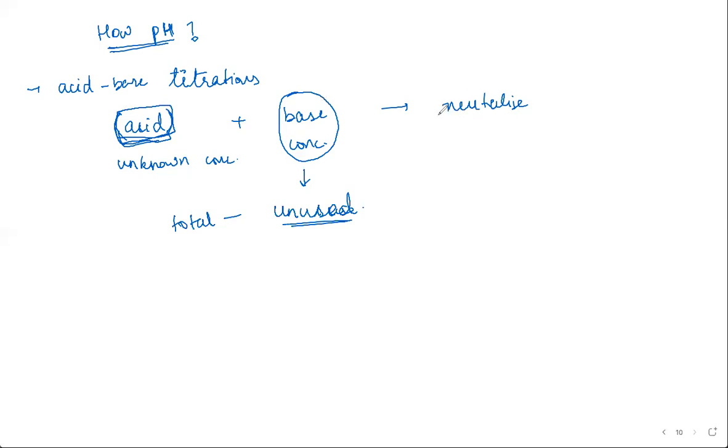Now, how do you know when neutralization would happen? This is where your indicator comes into the picture. Normally in the laboratory at school age, we've used phenolphthalein. Depending on which titration you're doing, it either goes from colorless to pink, or suddenly you will find the appearance of pink color. Okay, so use an indicator. From there you get the concentration.